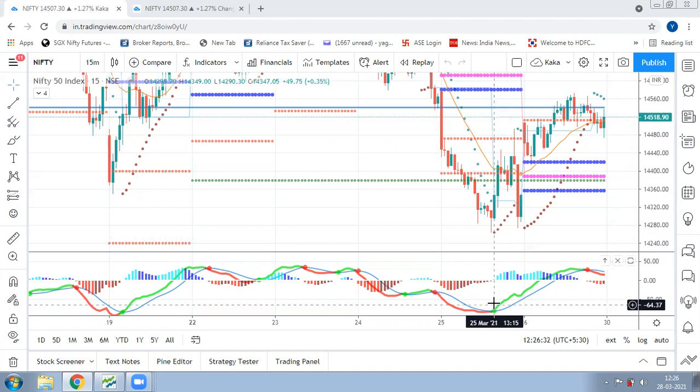As we all remember, in the previous video for the 25th of March, we identified this as the buying point wherein a buy could have been initiated on the basis of MACD. As we all know, trades should only be initiated on the boundaries and post a confirmation. So let us understand a few things before we deep dive.